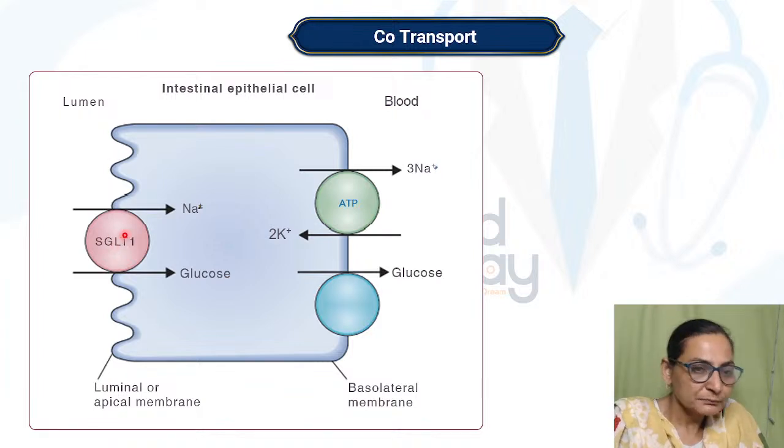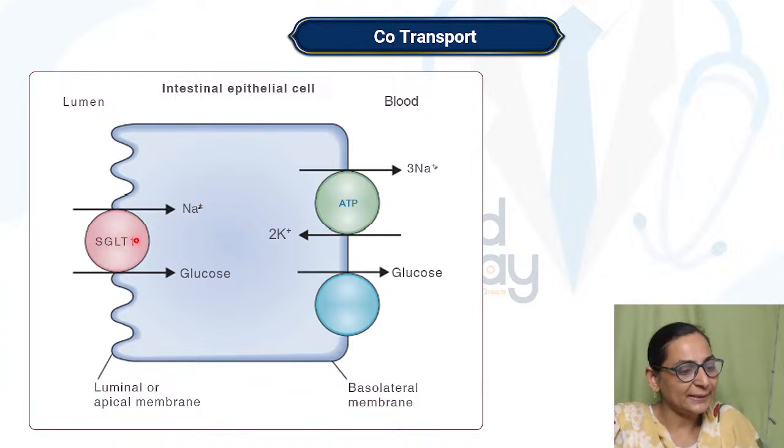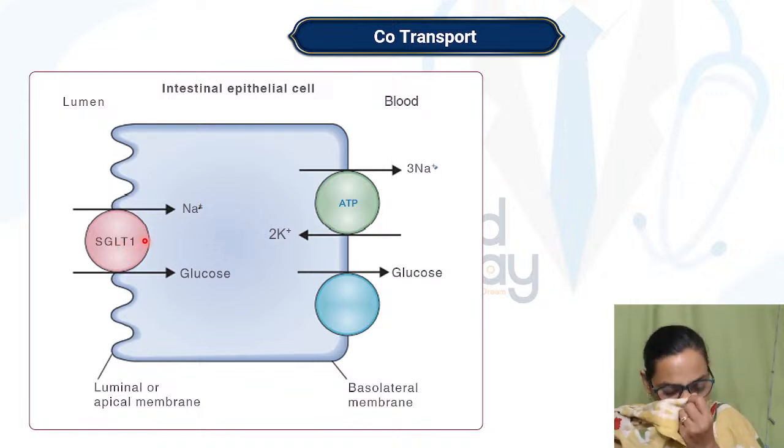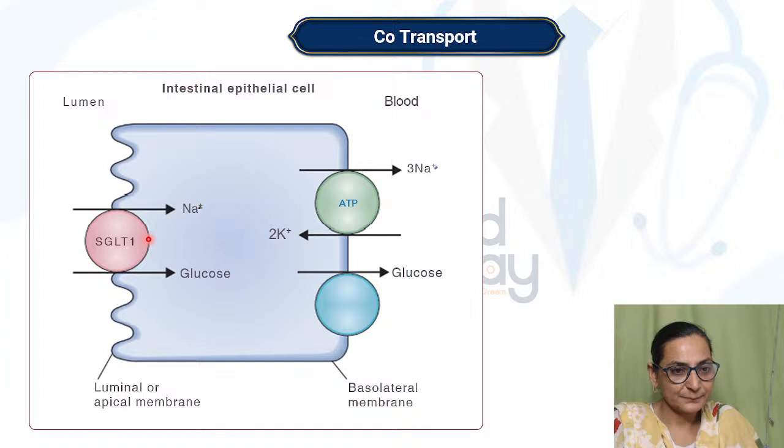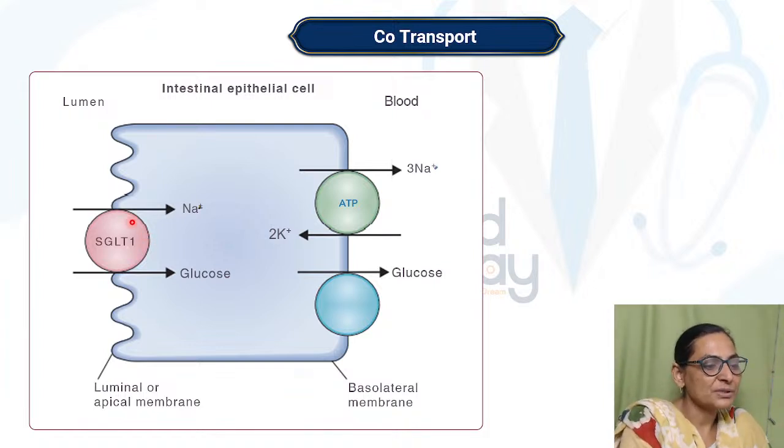Now, SGLT, that is sodium glucose transporter 1, is present in the intestine, and SGLT2 is present in the renal tubules. SGLT is an example of a secondary active co-transport mechanism. What is the reason why it is called a secondary active co-transport mechanism? Let's try to understand that.